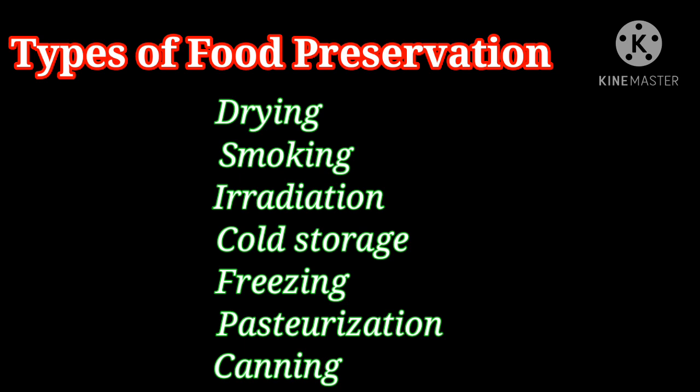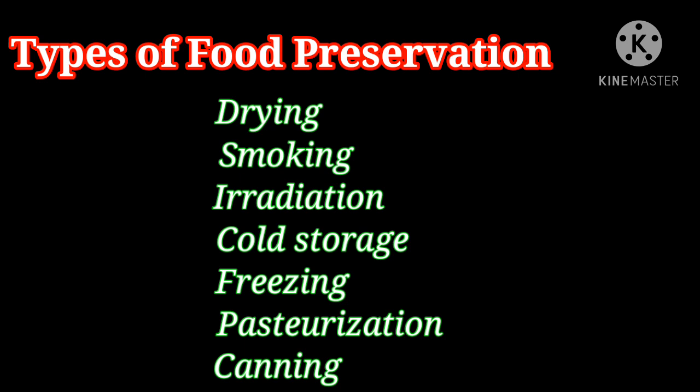So what are the types of food preservation? They are drying, smoking, irradiation, cold storage, freezing, pasteurization and canning. What is drying? Removal of water content in the food. What is smoking? Food products such as meat and fish are exposed to smoke.